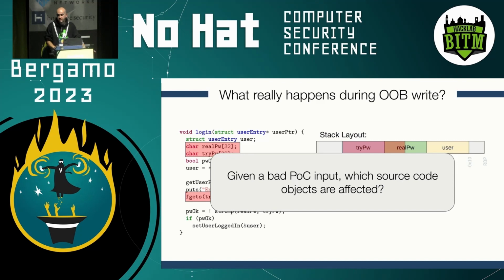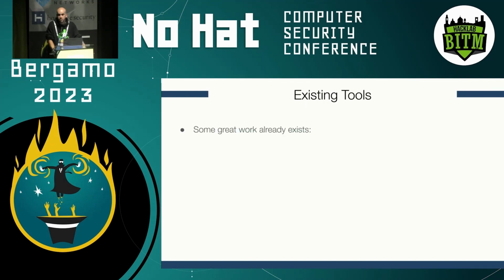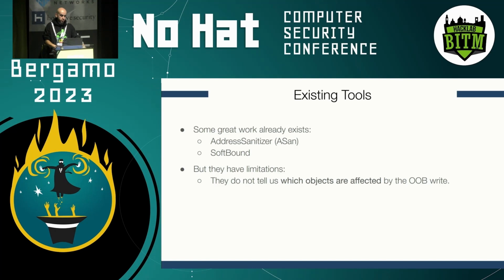There are already existing and very solid tools for this. Of course, we have all kinds of sanitizers. I'm mentioning here two that we use for a comparison to our approach, ASAN and Softbound, but there are many others. The problem is that all of these approaches, all of these tools, share some limitations. First of all, they do not tell us which objects are affected by out-of-bound writes. Most of them are designed just to perform detection.